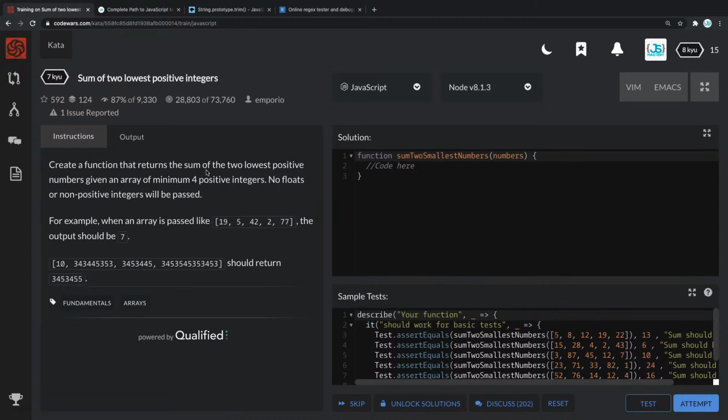So it says create a function that returns the sum of two lowest positive numbers given an array of minimum 4 positive integers. No floats. That basically means that only whole numbers are going to be passed in. So for example, when an array is passed like 19, 5, 42, 2, 77, the output should be 7 because that's the sum of the two lowest integers, 5 and 2. Okay, so this one should return this thing here.